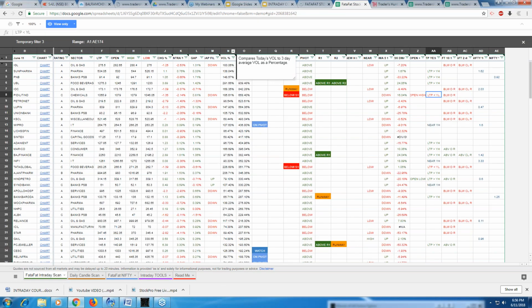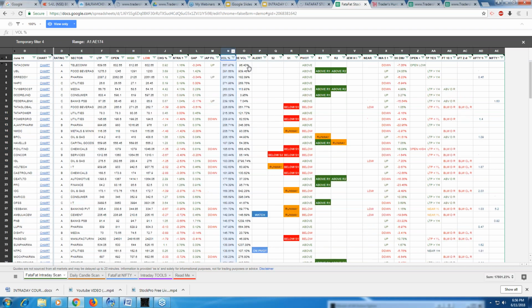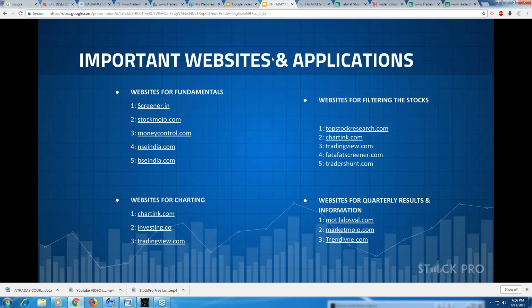And now what I do, I combine the Fatafat screener. I see, okay, the volumes are coming high over here. Let me just organize Z to A, and then I combine it with TradingView and put it in my setup, and then I trade. I need high volumes. Whether the breakout is going to be positive or negative, this place tells me, and my technical setup tells me. Fine. So this is how I use TradingView. It's a very, very important website. You should really know how to use it. Then next, I combine TradingView and Fatafat Screener.